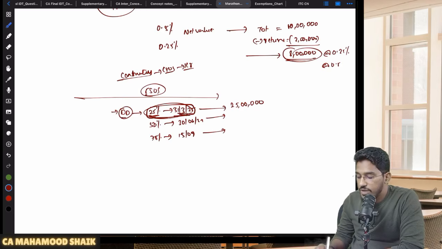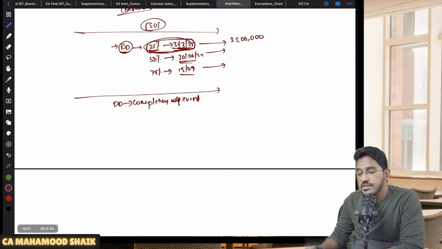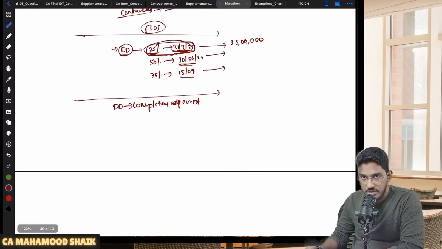So like that, if due dates are clearly ascertainable, on or before that due date, you are required to issue the invoice. But sometimes due dates are not clearly given. Due dates are linked with completion of event. In case the due date is linked with the completion of event, the invoice is required to be issued on or before the completion of that event.